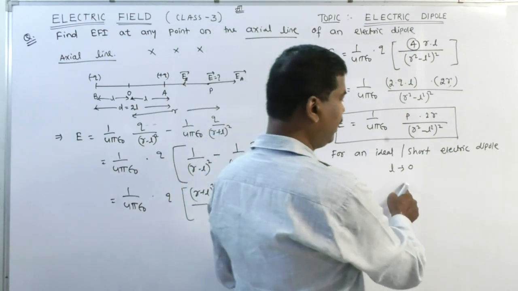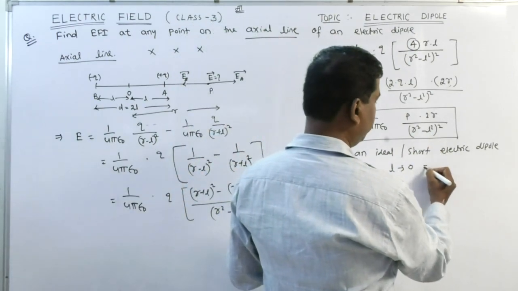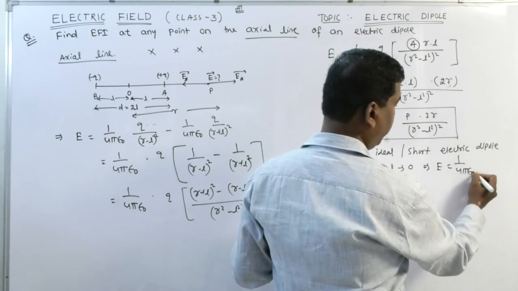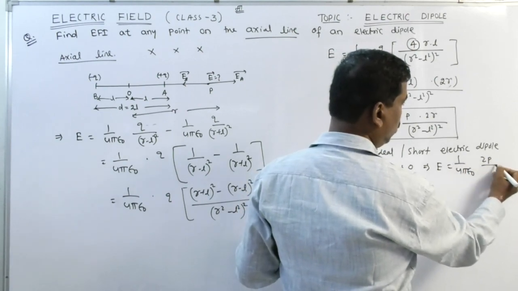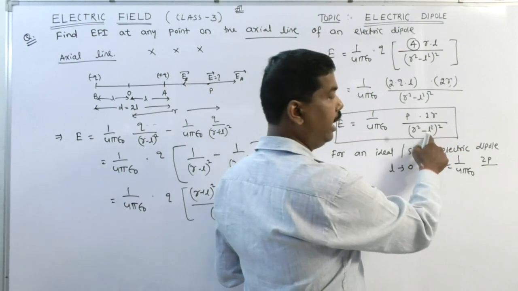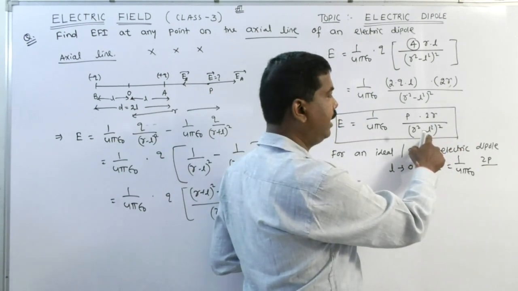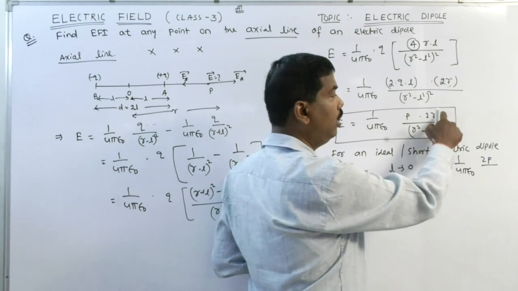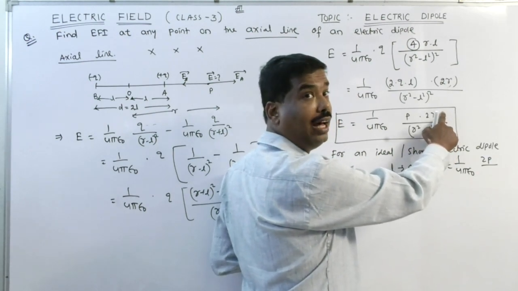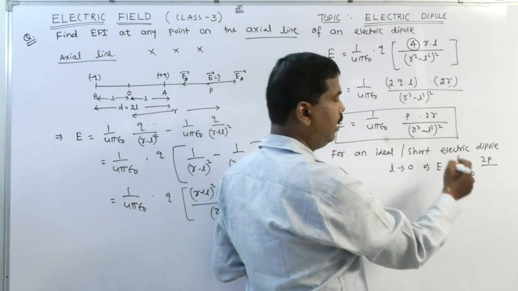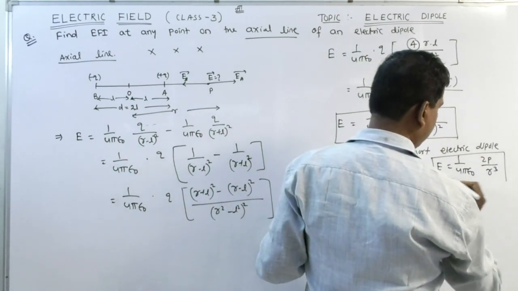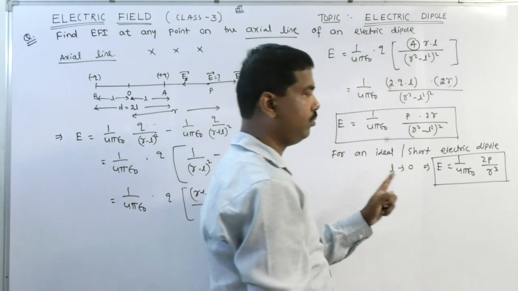So if you neglect L, I will find E is equal to 1 by 4 pi epsilon 0 2p, because L square will be neglected, very small. So R square whole square is R fourth. Numerator there is another R, they will cancel each other and the answer will be 2p by R cube. Clear?